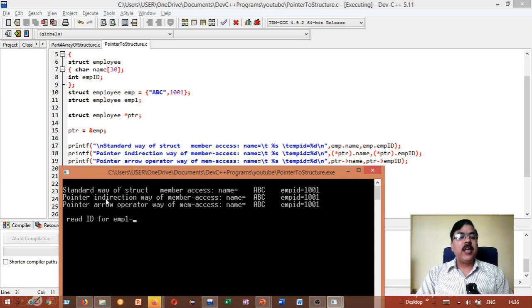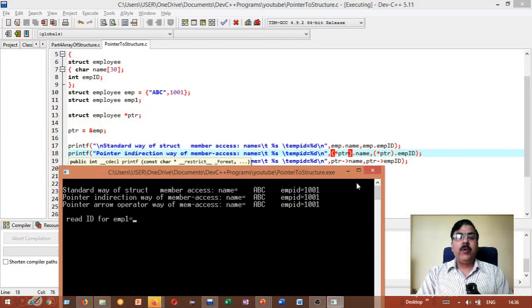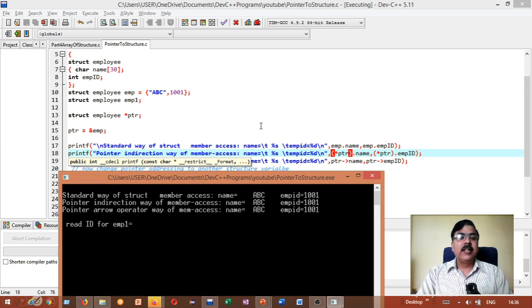Similar values can be accessed with the help of pointer indirection, where this indirection has been done for the name as well as for employee ID. And similarly, I can access these values with the help of the arrow operation, PTR arrow name, PTR arrow employee ID.